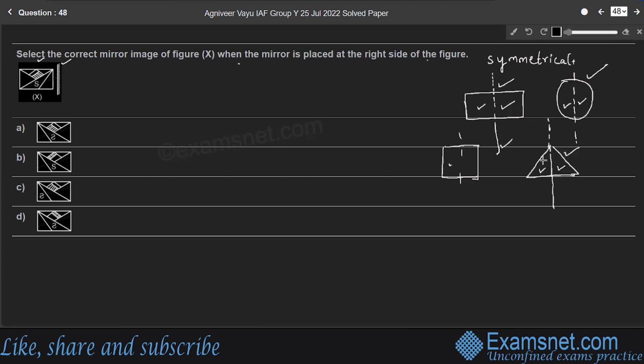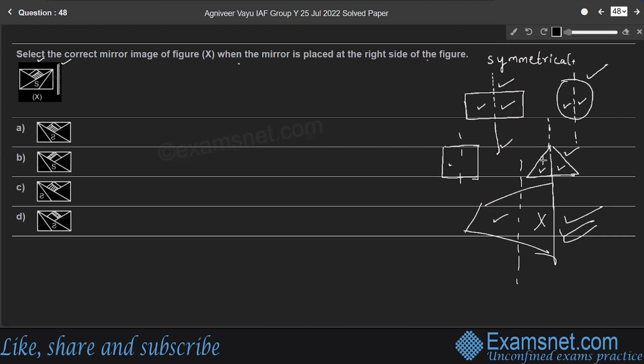Non-symmetrical figures means, consider a random figure like this. If an imaginary line passes through the midpoint of the figure, it doesn't divide the figure into 2 equal parts. Therefore, the figure which I am showing now is a non-symmetrical figure. Similarly, for the given figure, if a mirror is placed at the right side of the figure, in case of non-symmetrical figures, the right side of the figure will be the left side of the image. The right side of the figure will be the left side of the image.